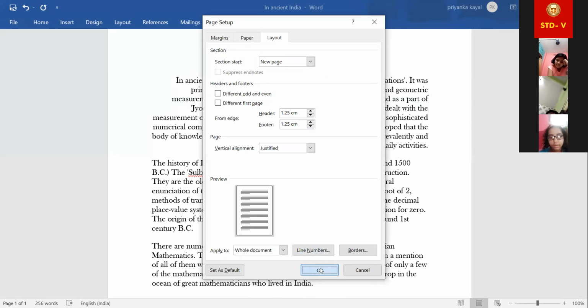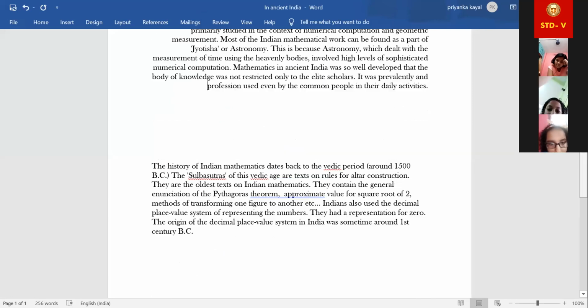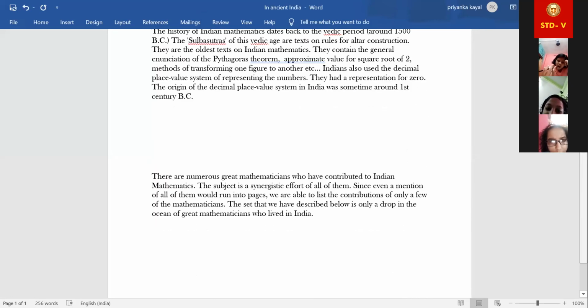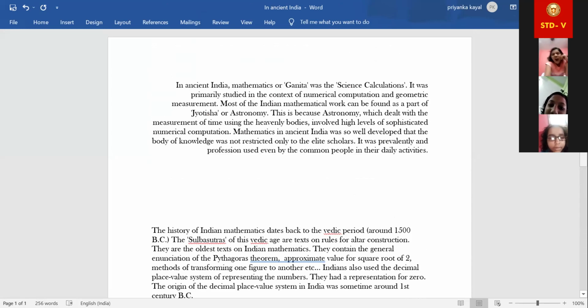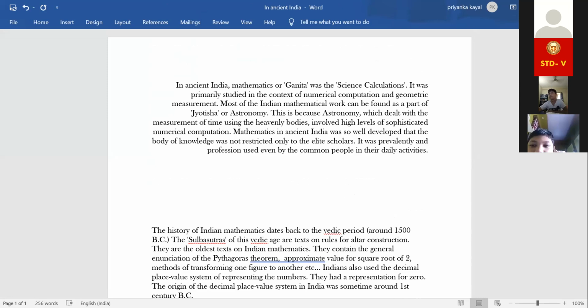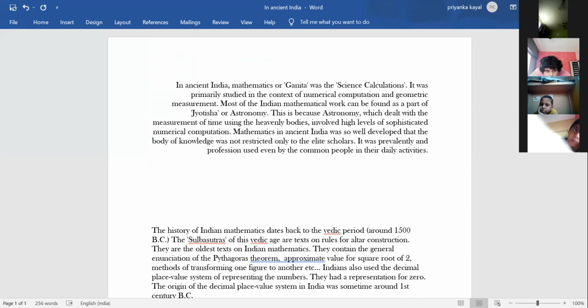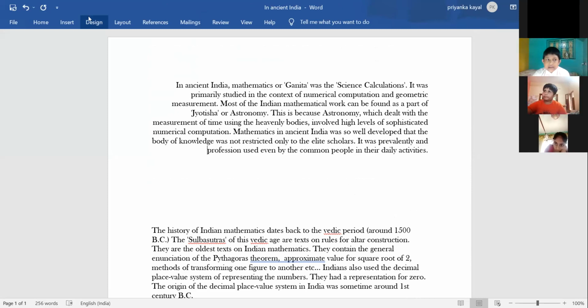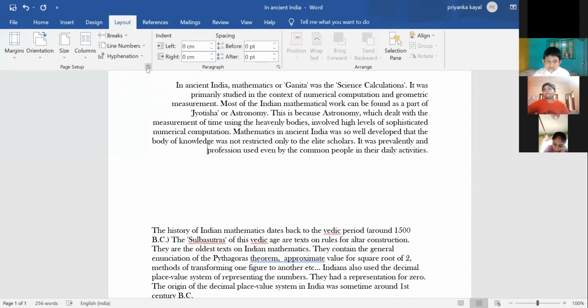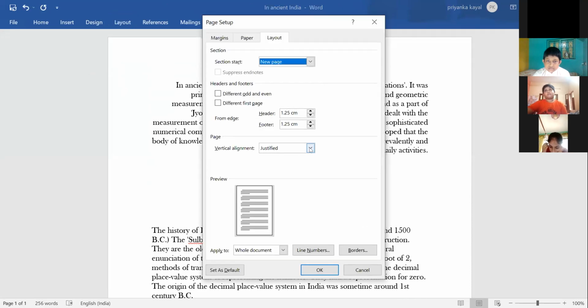Now justified. Justified means look, it will maintain a proper margin in each paragraph. But it may not be equidistant from top and bottom. Understood? Yes, ma'am. Acha. Let me check. Ma'am, I can't understand the justified. Yes, say beta. Ma'am, I can't understand the justified. Soham, it is you? No, ma'am, I am Trisha.